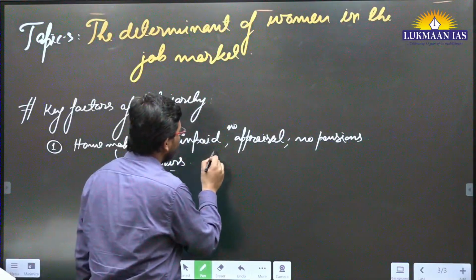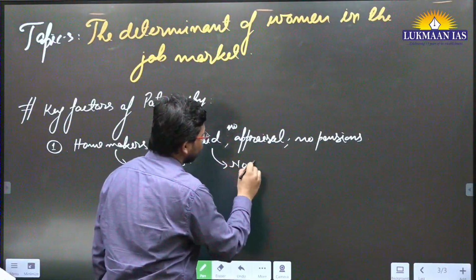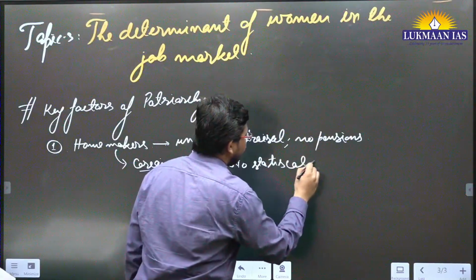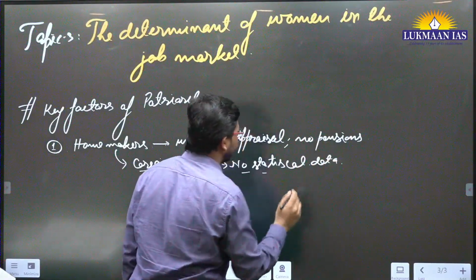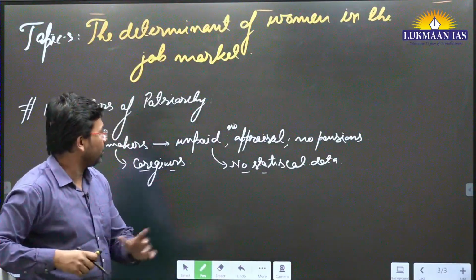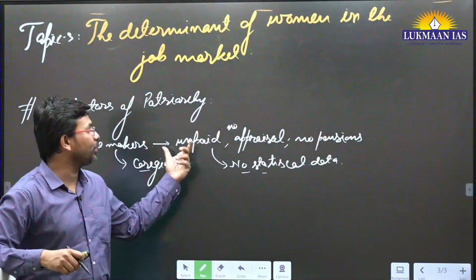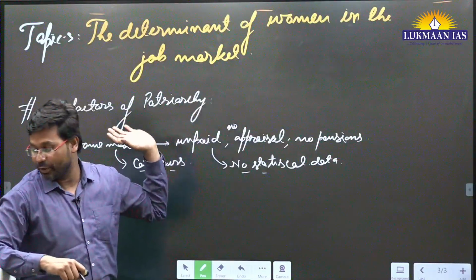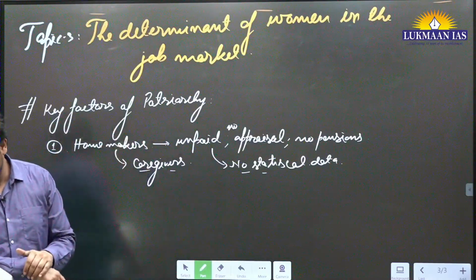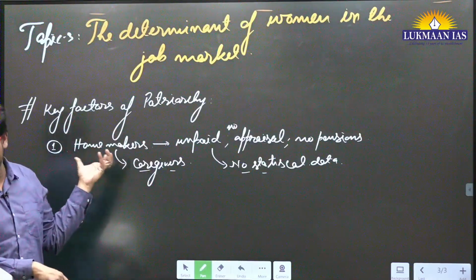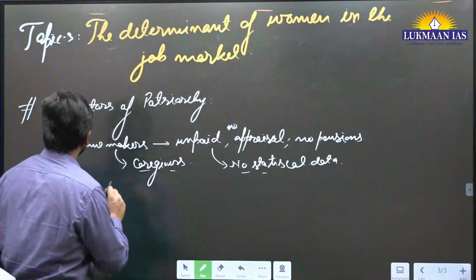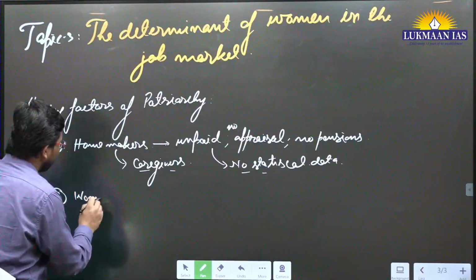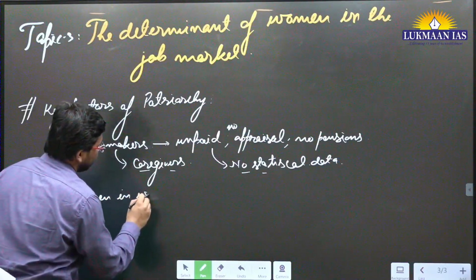So there is no statistical data for their participation in the home. It is considered largely to be unpaid. No appraisal means no promotion happens, and no pension is given to the women. So these are the factors that determine their role as homemakers in this society. Apart from this, in this article they have talked about another factor: those women who are working, women in the workplace, what happens?